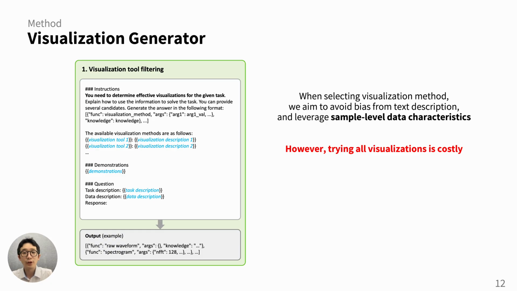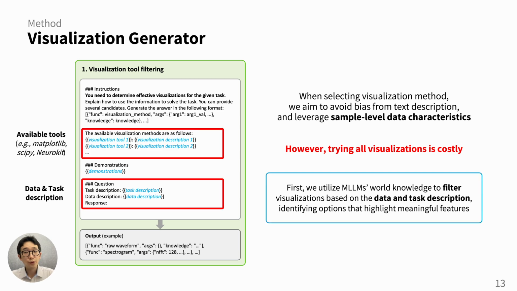This approach helps avoid bias from the descriptions and captures the true characteristics of the data at hand. However, there are too many visualization methods available in public libraries, and testing all of them would be costly. To reduce the cost, we start by filtering out visualization tools that fit the purpose based on the data and task description first. This helps efficiently identify methods that highlight meaningful features.